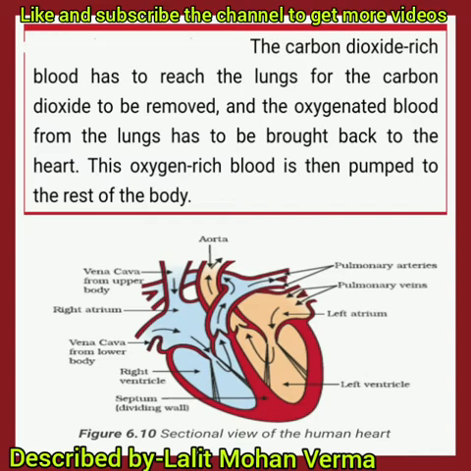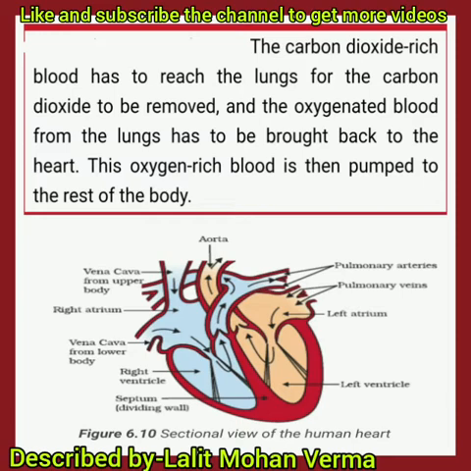And the carbon dioxide rich blood has to reach the lungs for the carbon dioxide to be removed, means purification of blood. And the oxygenated blood from the lungs has to be brought back to the heart. This oxygen rich blood is then pumped to the rest of the body.